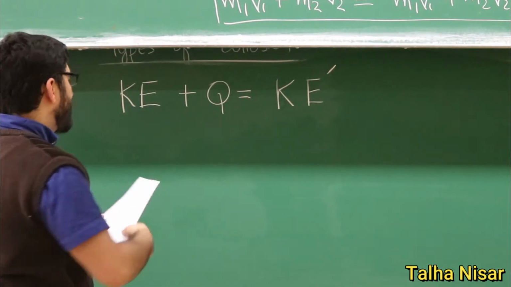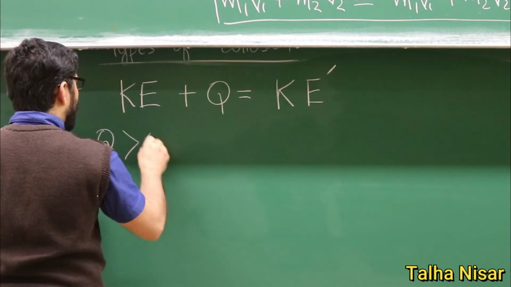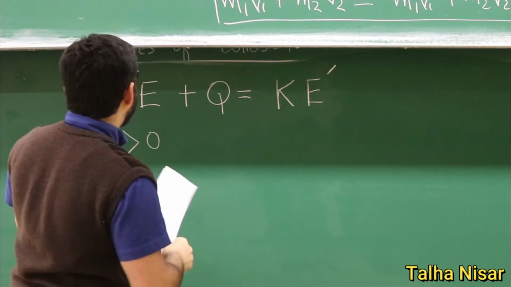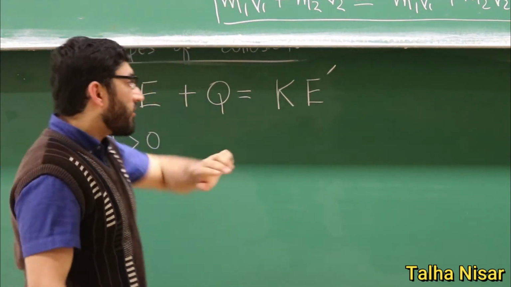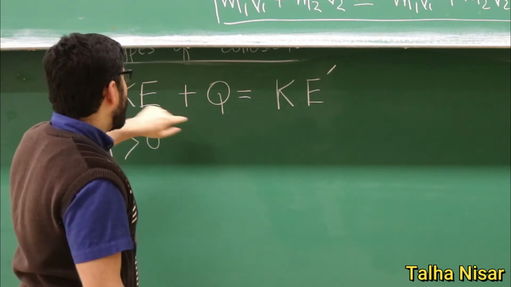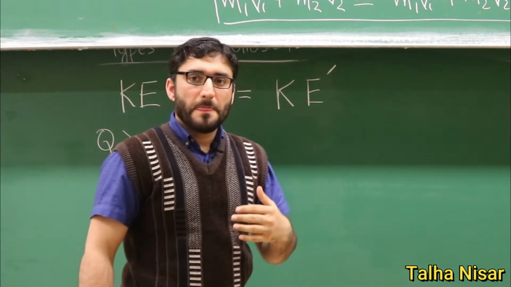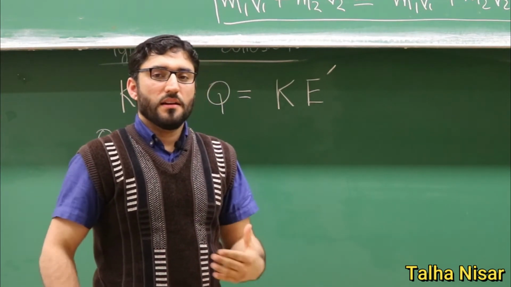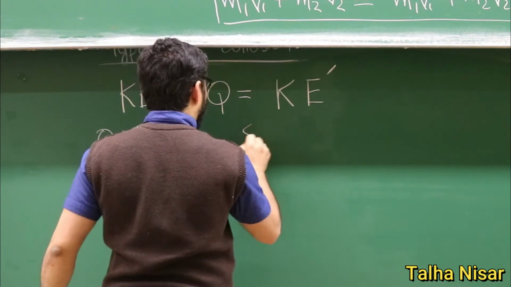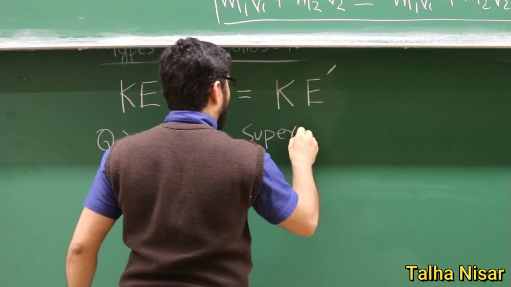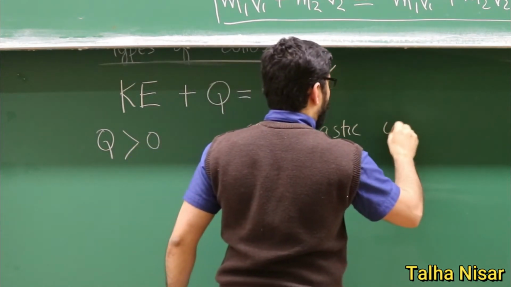So if the term Q is larger than zero, it means that the system gained kinetic energy. The kinetic energy after the collision is higher than before the collision. It means that the kinetic energy is increased. For example, this type of collision is called the super elastic collision.